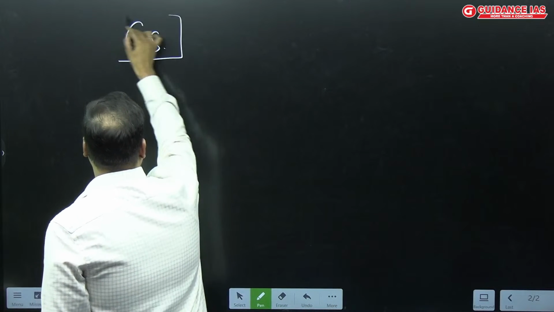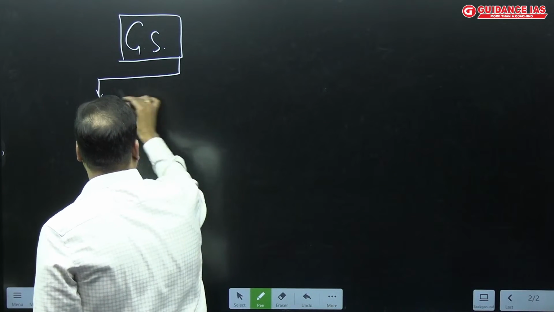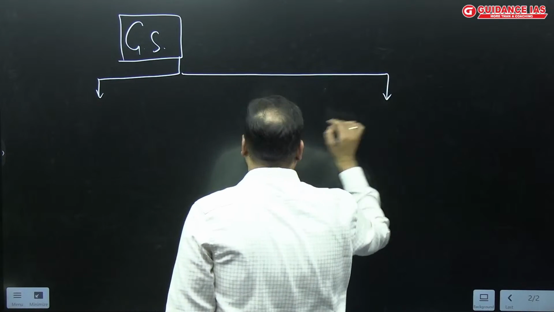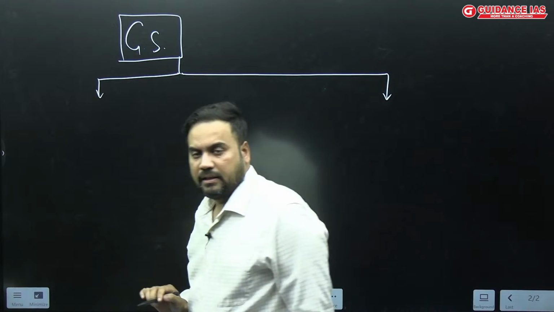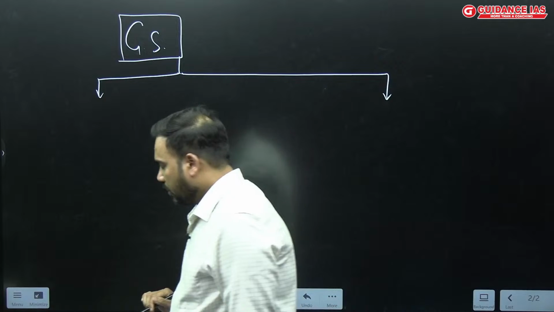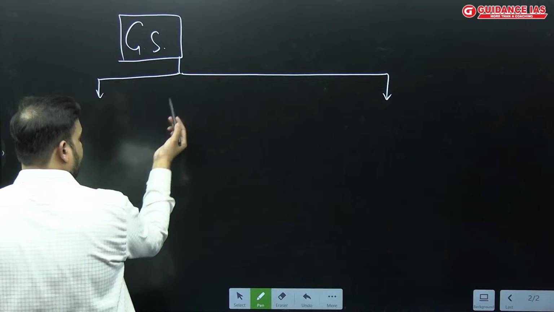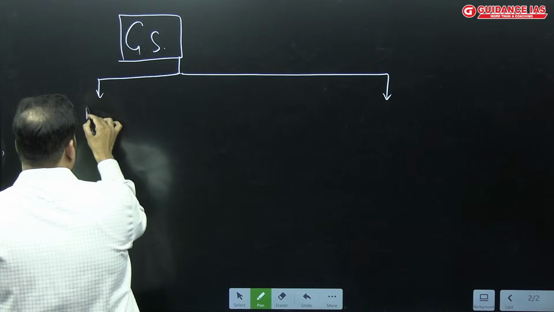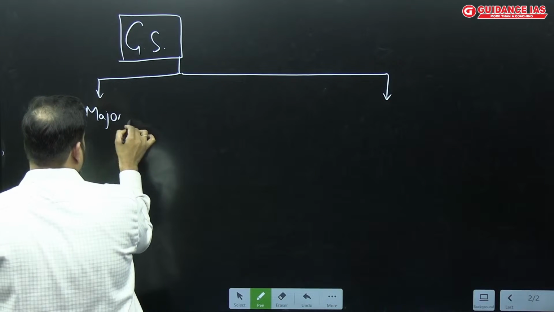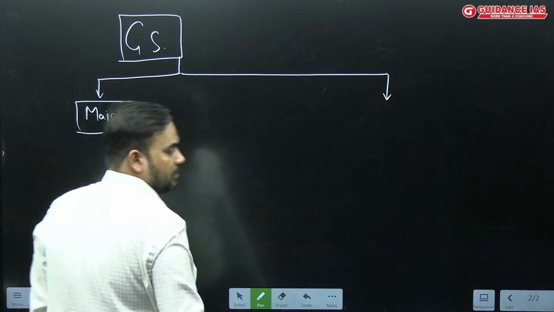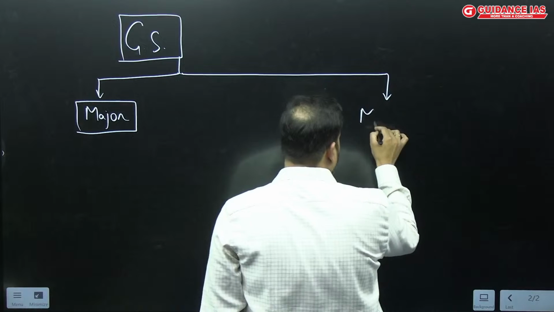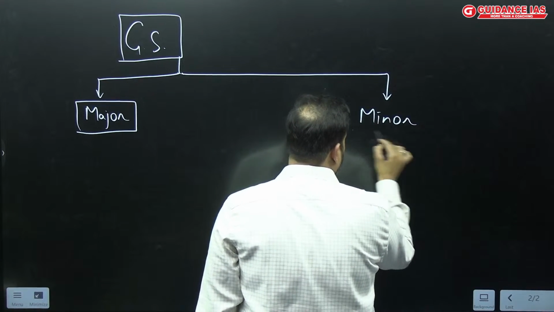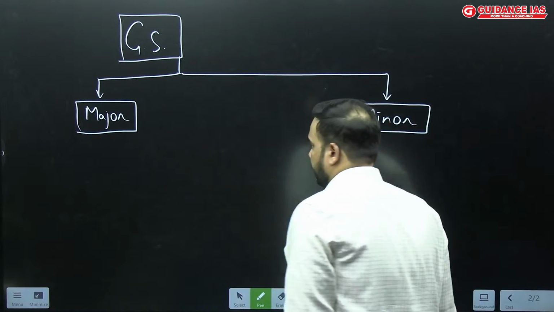Similarly, if you talk about the GS, I sincerely believe I can divide GS into two parts. Okay, if you talk about these two parts, one category of topics is the major chunk, the major topics, and the second category of topics is the minor topics which have to be prepared.